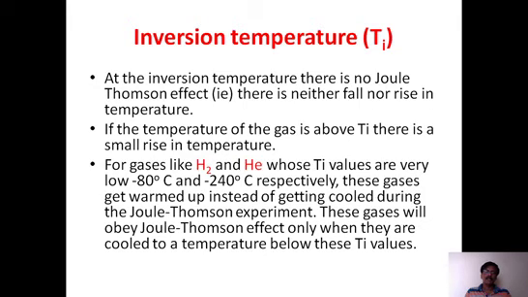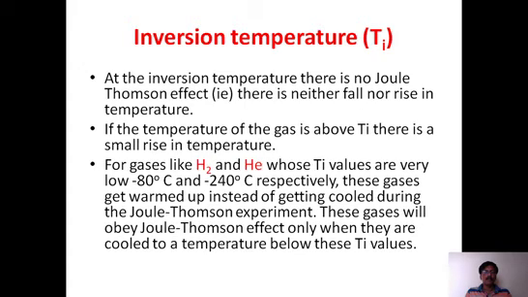You look at the values of different gases, for example hydrogen and helium. The inversion temperatures are minus 80 degrees centigrade for hydrogen, whereas for helium it is minus 240 degrees centigrade. So if you do this experiment at room temperature, we get warming up, that is, the temperature is heating.